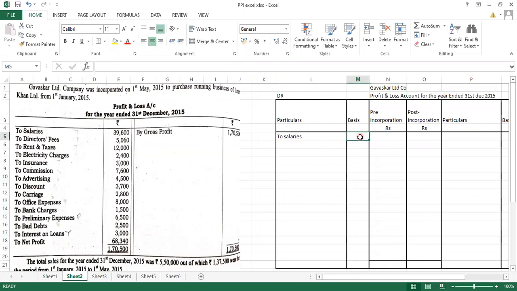Now salary को कौन से basis पे divide कर रहे हैं? We are dividing on the basis of time. So pre incorporation में कितना होगा? Correct, 13,200, and in the post, 26,400.